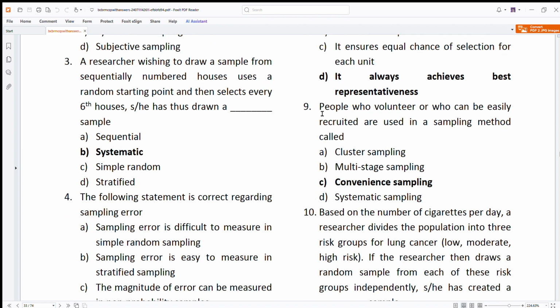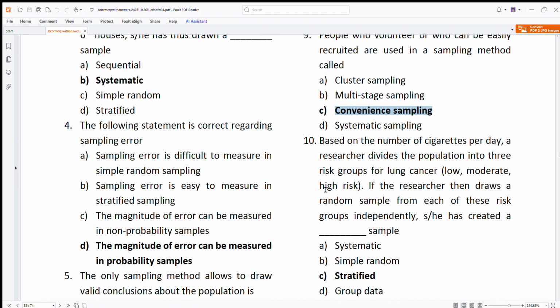People who volunteer or who can be easily recruited: this is convenience sampling. This is what I was telling you about. Based on the number of cigarettes per day, this is ordinal, in an order. If it is ordinal, you will organize it into a stratified sample. Stratified is basically homogeneous, like the entire population here is taking cigarettes.